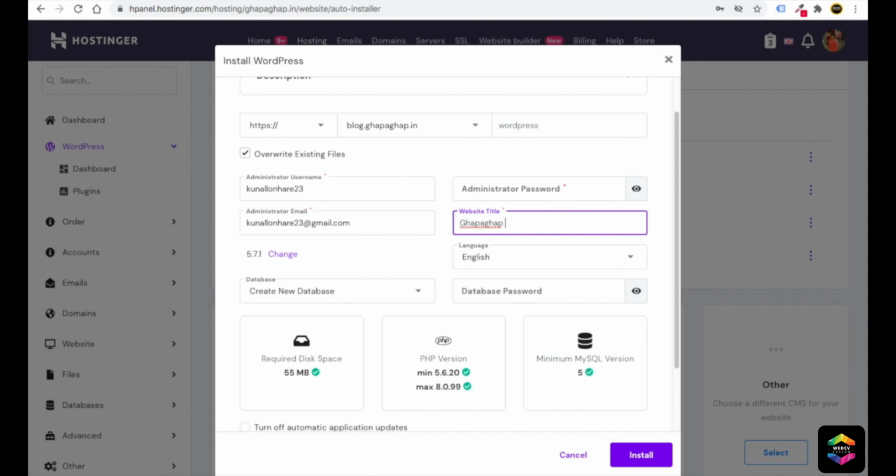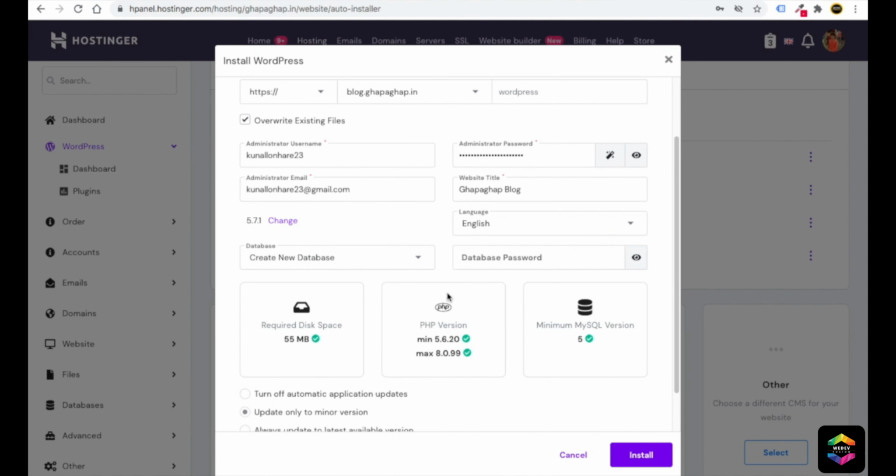So I can write here Gapagap blog website, or just make it Gapagap blog. You can also add a password. So friends, you can see I have added the password. Remember, this email and password will only help you to log in inside your WordPress website. So please remember that, okay?